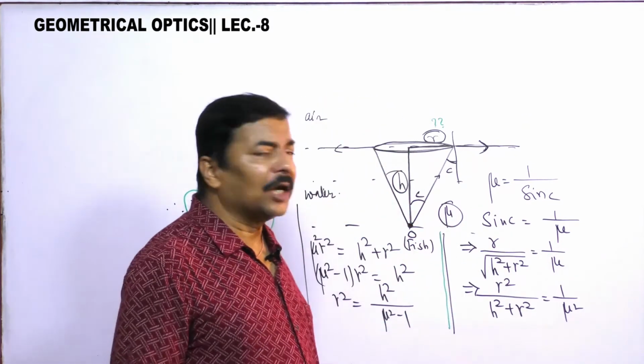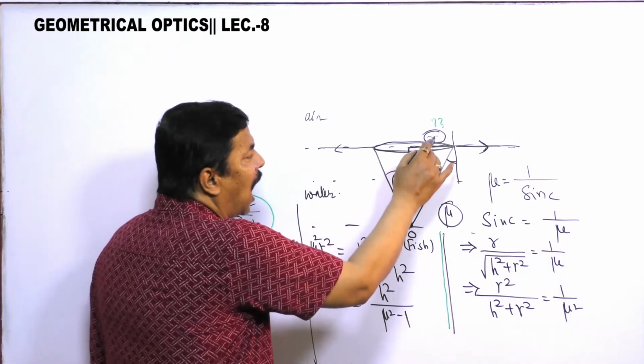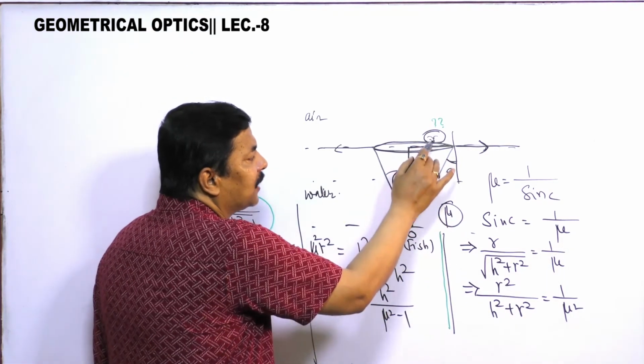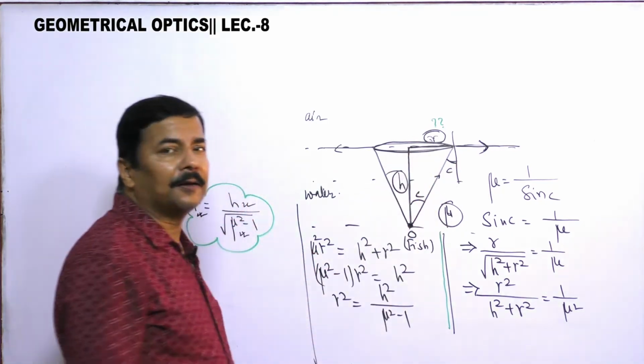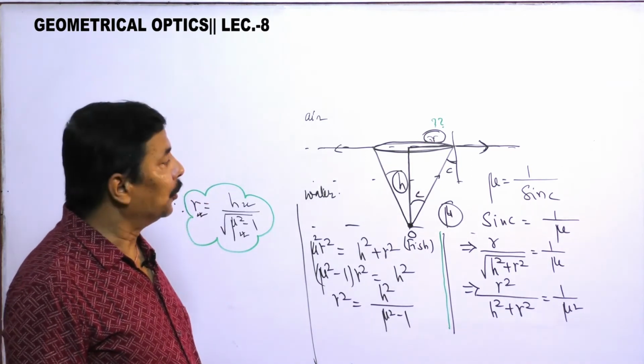If r and mu are given we can find h, if h and r are given we can find mu, and if mu and h are given we can find r. This should be clearly understood by you.